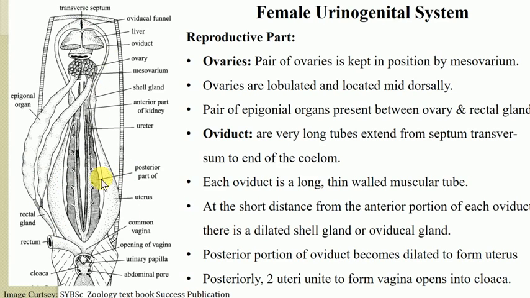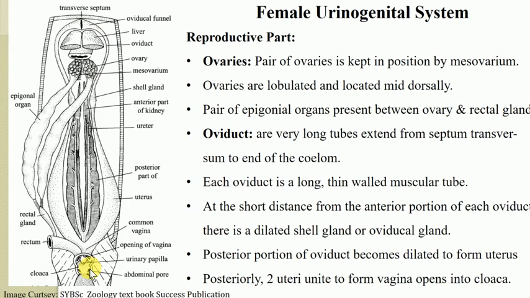So here you can see the whole structure is forming the oviduct. The oviduct or the Mullerian ducts are very long tubules that extend from the septum transversum to the end of the coelom. So it starts from here, actually this is the oviduct, and it ends near the common vagina, which has the communication with the cloacal aperture.